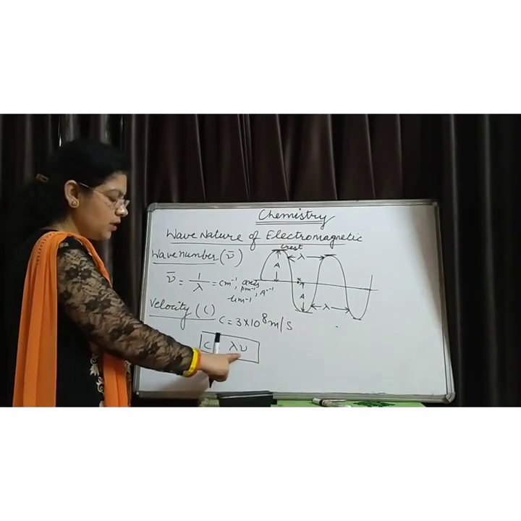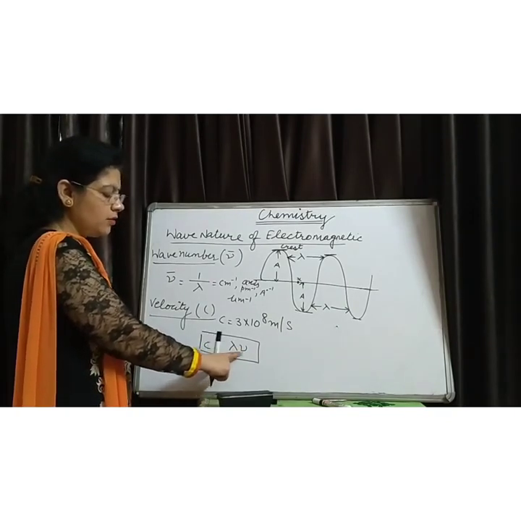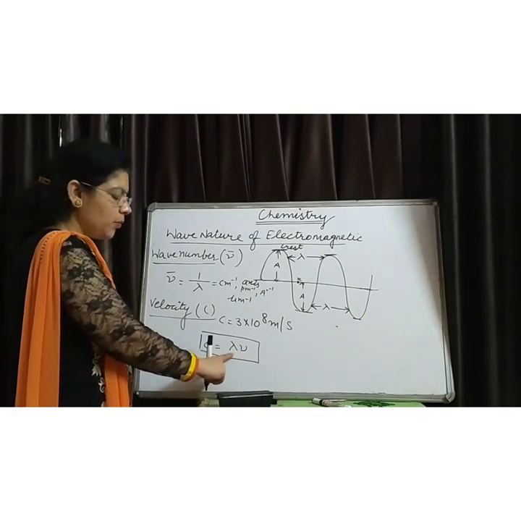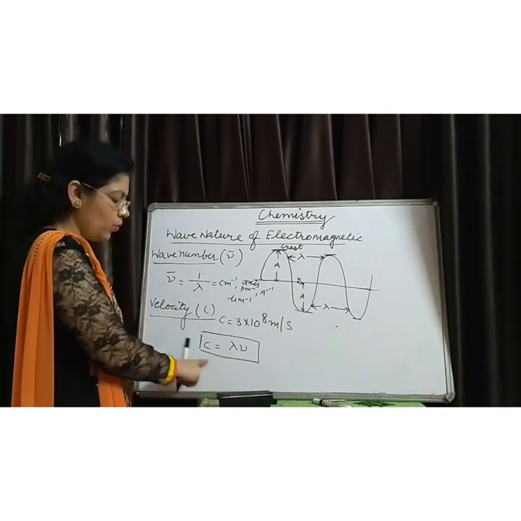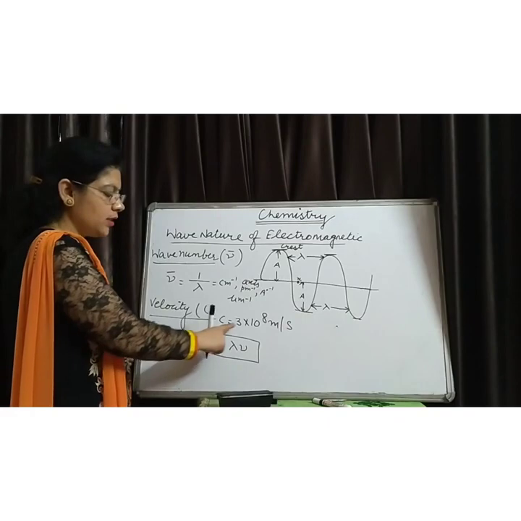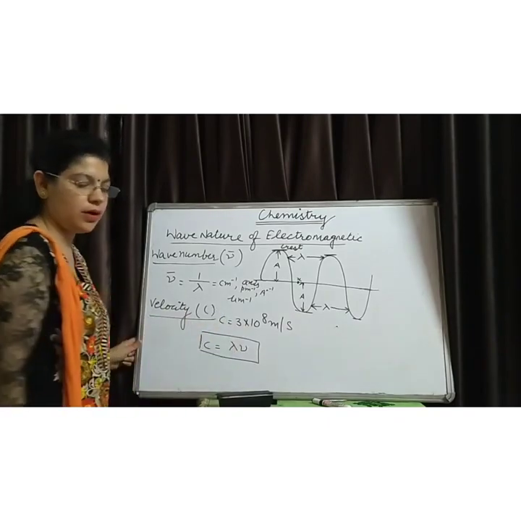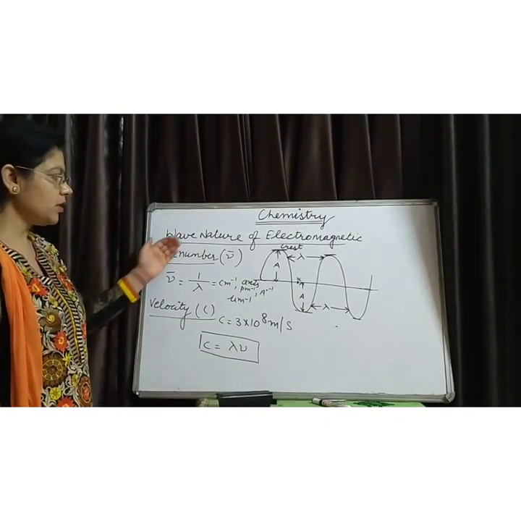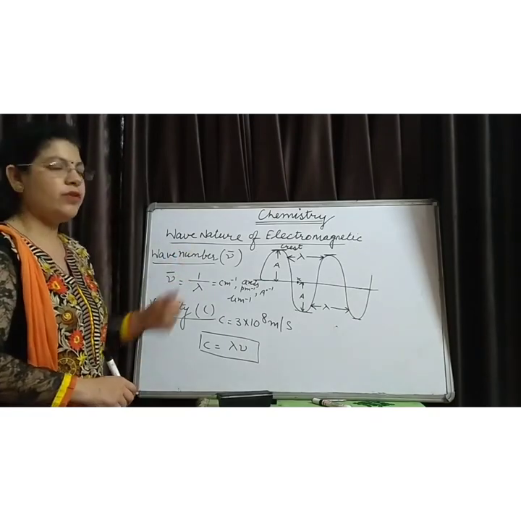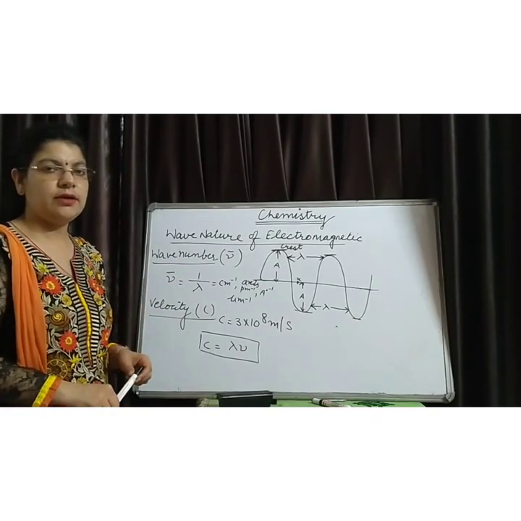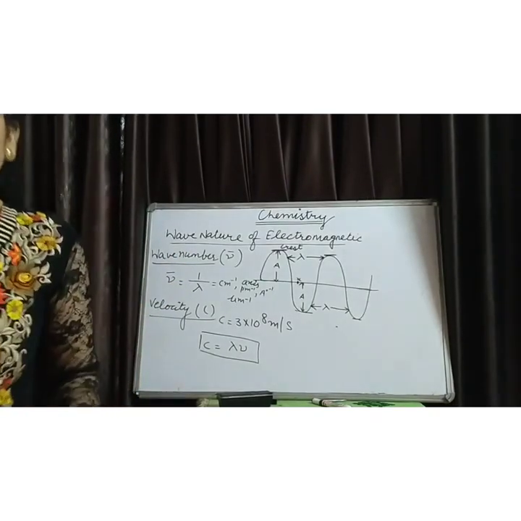When we multiply these two terms, the product of these two is always the velocity of light, that is 3 into 10 raised to power 8. This is all about the wave nature of electromagnetic radiations.